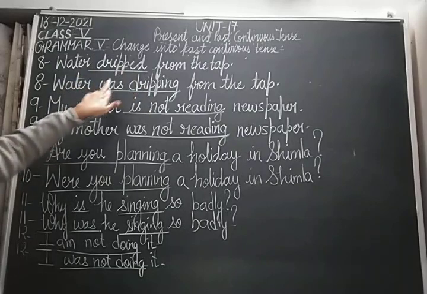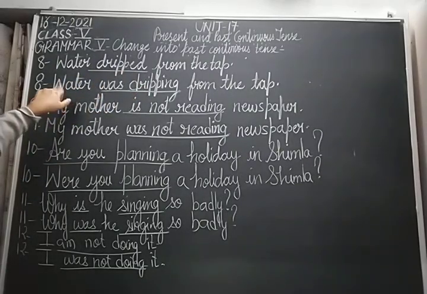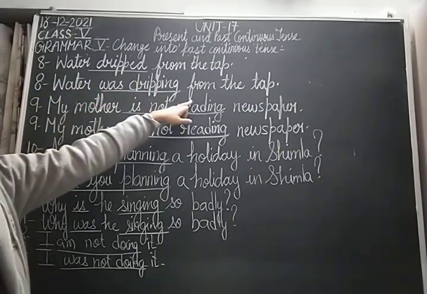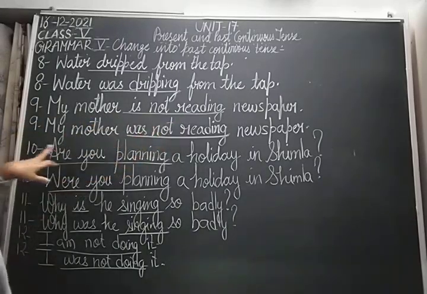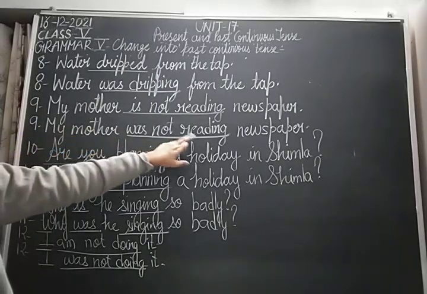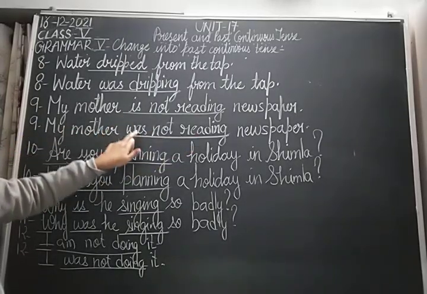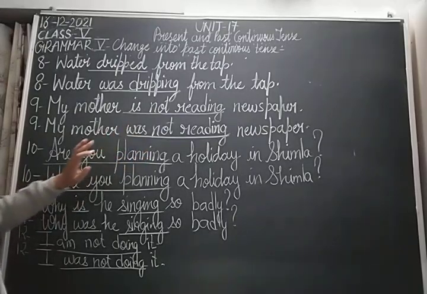Water dripped from the tap, and the sentence in past continuous tense is water was dripping from the tap. 9. My mother is not reading newspaper, and the sentence in past continuous tense is my mother was not reading newspaper. जहाँ is है वहाँ पे was करना है past continuous tense में.